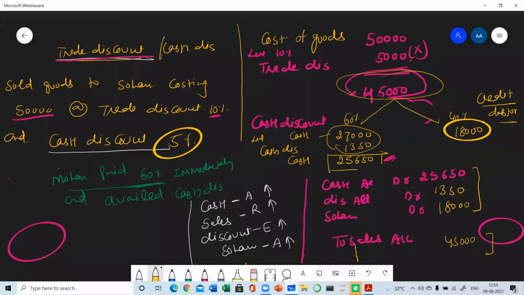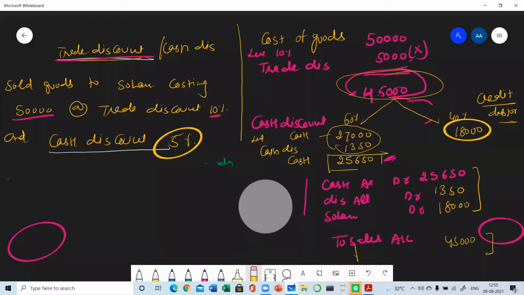So this was the whole concept of discount, in which trade discount, cash discount, and either trade discount or cash discount or both are given, as well as in one transaction we have availed the whole cash discount, and in another transaction we have availed it on the partial amount. So now one more transaction can be there in the same question. You just note down. The question is same again.